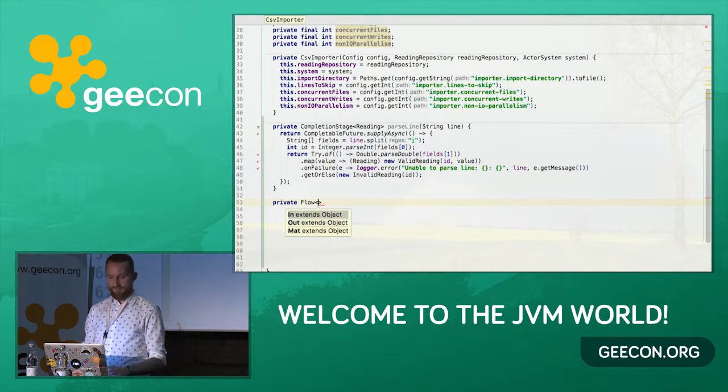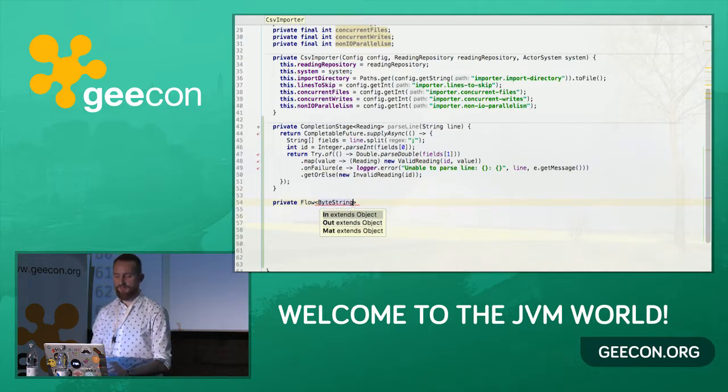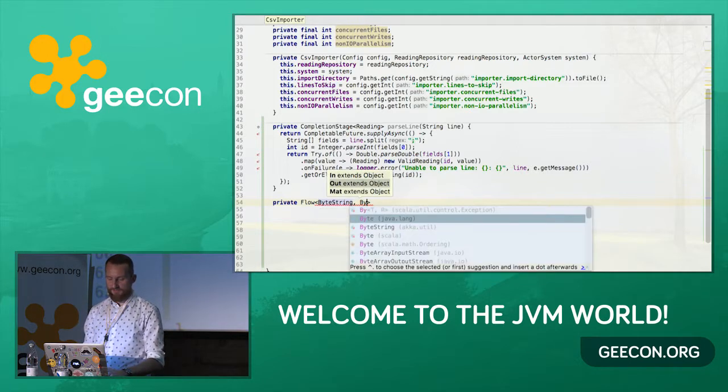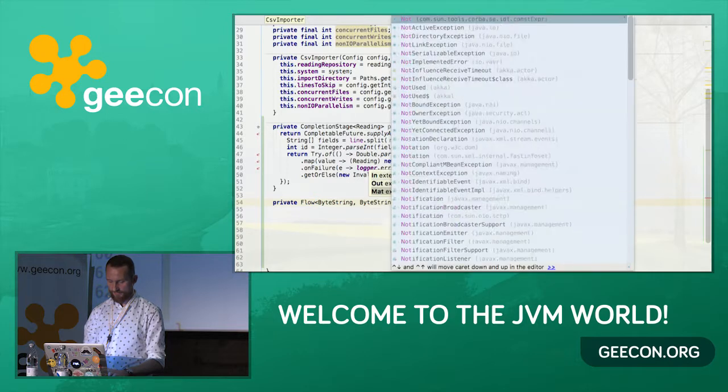So our delimiting flow would work with a type called ByteString. It's basically a stream of bytes, some type from Akka that is an abstraction of a stream of bytes. So we're going to take a stream of bytes, then we would like to delimit it by newline characters, and we're also going to emit a stream of bytes. Then we'll convert it to a string. But the emitted streams of bytes would represent the actual lines. So our input type is going to be the ByteString, the output type is going to be the ByteString, and the materialized type is going to be something called NotUsed.